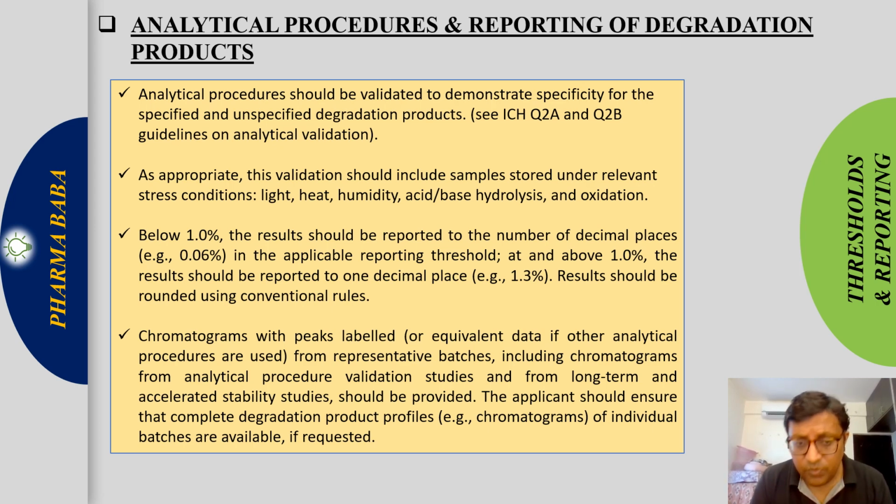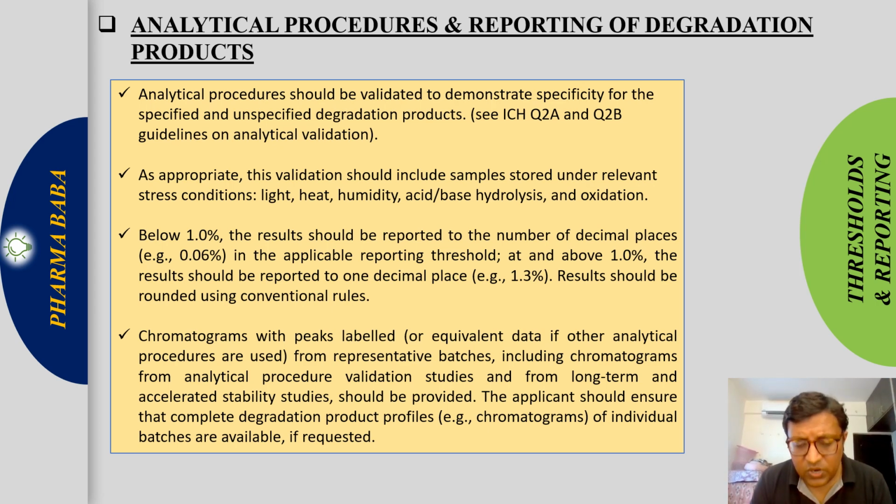Then, how to report the impurity. Generally the impurity is reported in percentage. If it is below 1%, it should be reported to 2 decimal places, and you can use the general rounding rule for making it to 2 decimal places. If the impurity is more than 1%, then report it to 1 decimal place. For example, if it is 0.067 or 0.057, it will be reported as 0.06. If it is 1.34, it should be reported as 1.3.